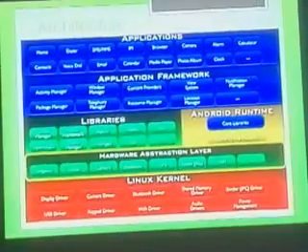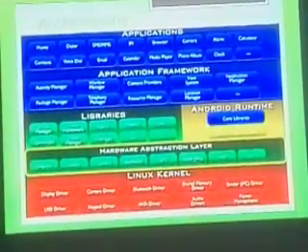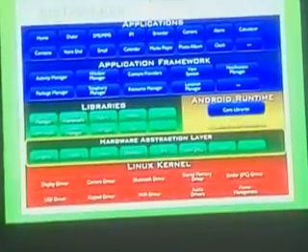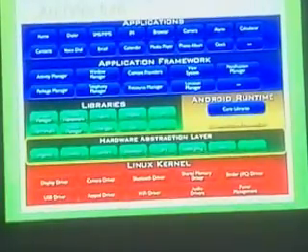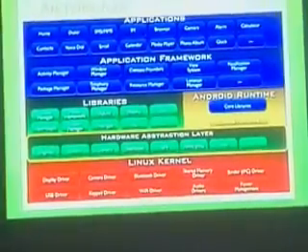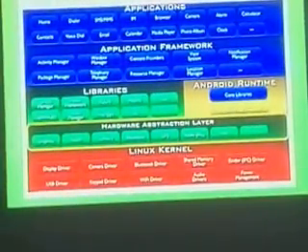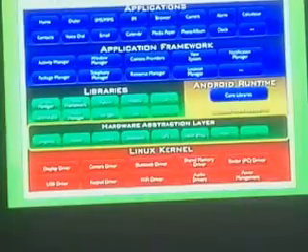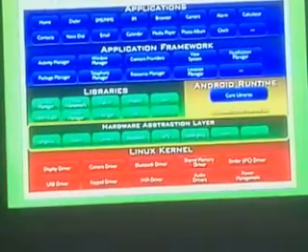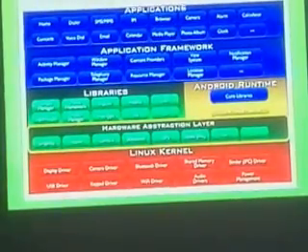You can see that you can develop anything in any of the layers, and you can add it in any of the layers. And these are the built-in libraries. There are a lot of libraries in Android. Just because of these libraries, it became very popular in a very short period of time. SQLite, WebKit, SSL, GPS, Bluetooth, camera, audio, graphics are there. These are the very exciting features in Android.